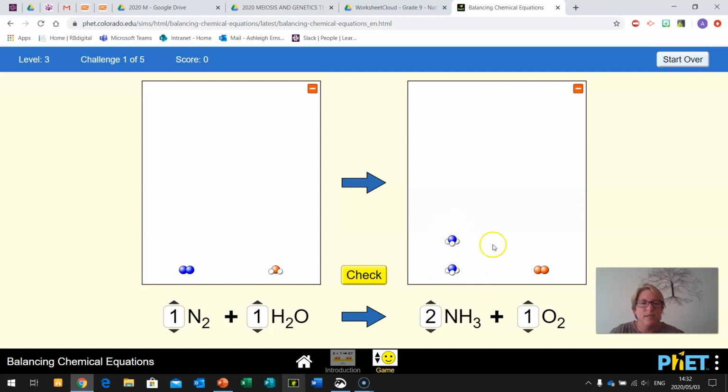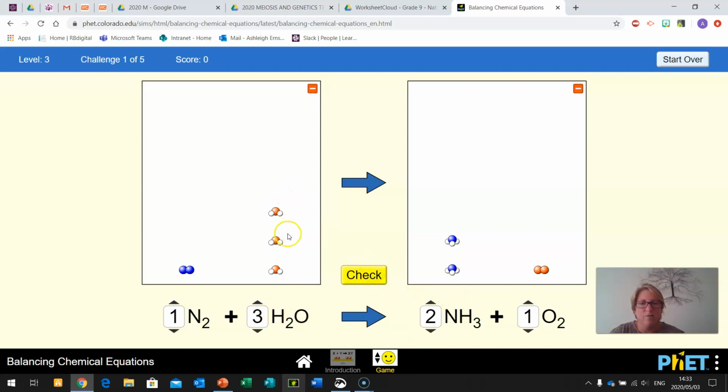If we've got 6 atoms of hydrogen on this side and 2 on this side, let's balance it out here. So now we have 4 hydrogen atoms, but we need to get to 6. So we add another one, 1, 2, 3, 4, 5, 6. So we have 6 water molecules. So nitrogen is still balanced, and hydrogen is now balanced.